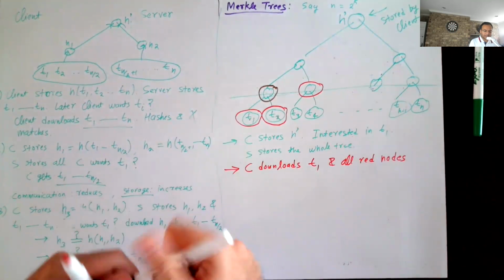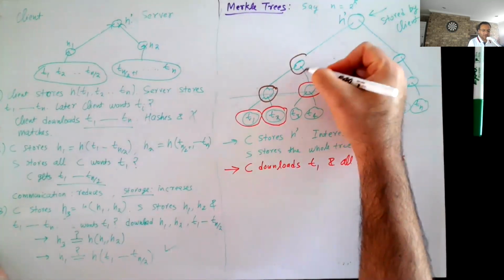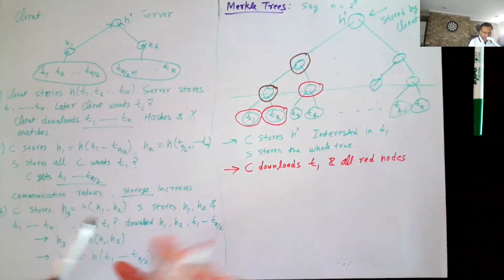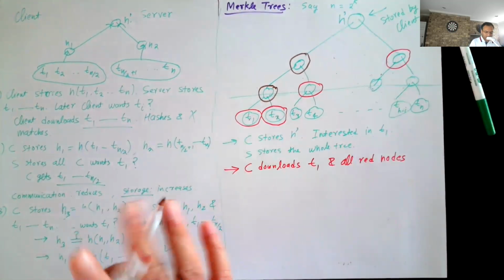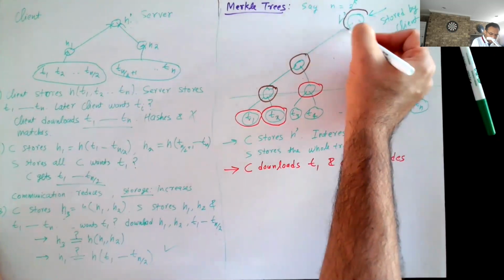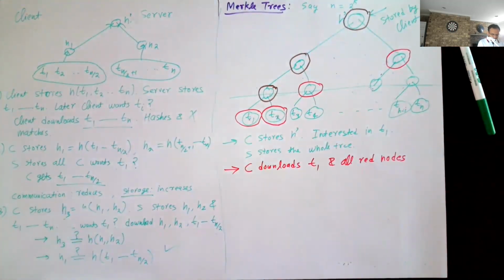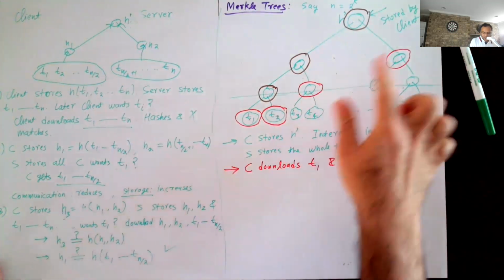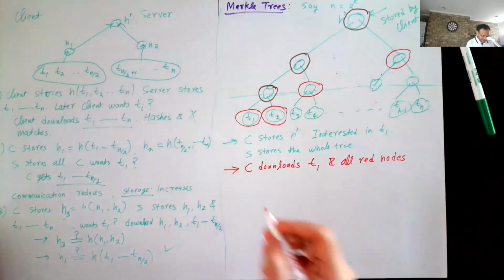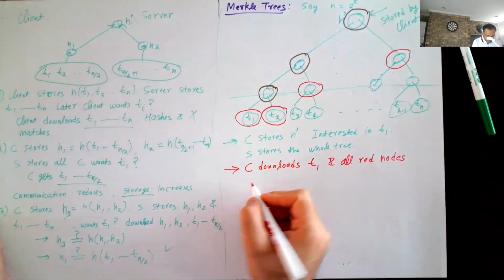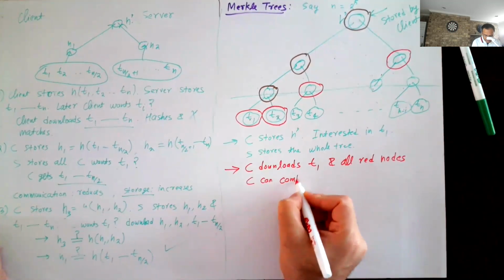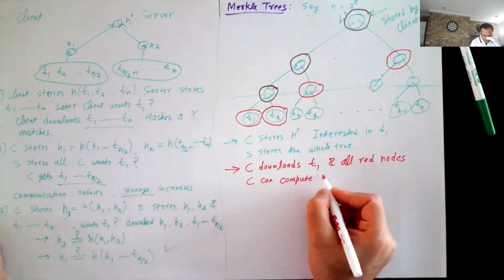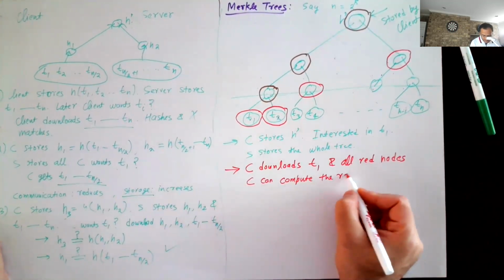Given this, this value can be computed by C. Then C downloads this node, and this can be computed by C. So C downloads all the red nodes. Then C can compute the root